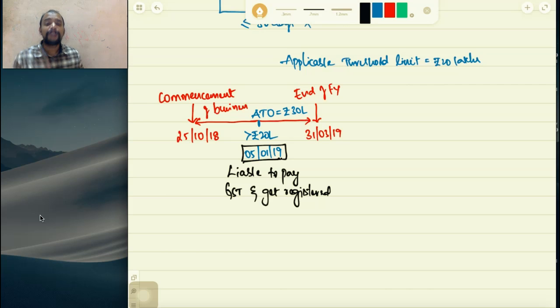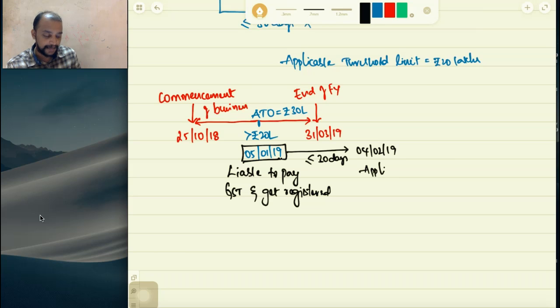Now, he needs to make the application within 30 days from that date. What is 30 days from 5/1/2019? In January, we have 26 days because 31 minus 5 is 26 days, and in February, 4 days. That is, by 4th February 2019, the application for registration should be made.